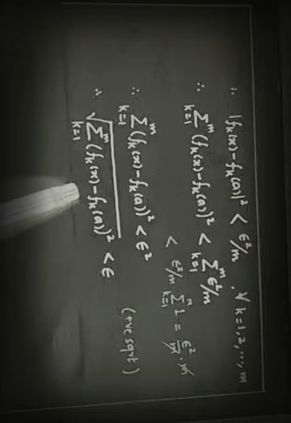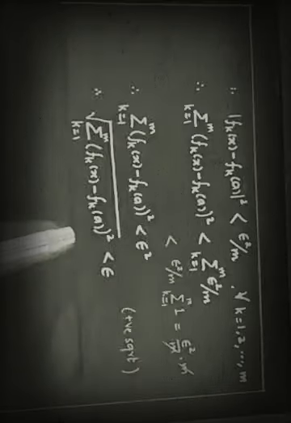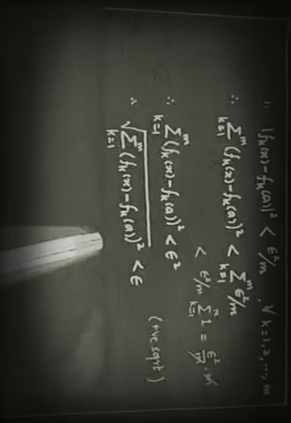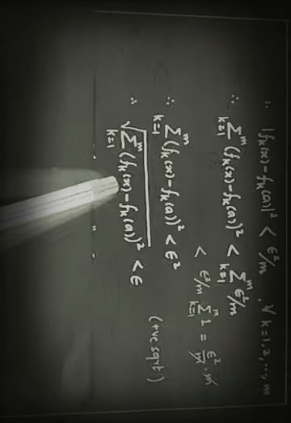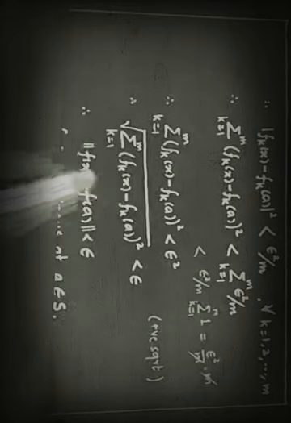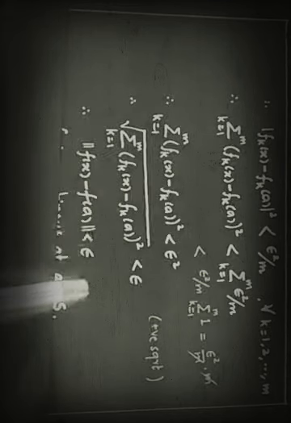What is this square root? This square root is nothing but this square root in elaborated form. This is the square root of (f1(x) minus f1(a)) square plus (f2(x) minus f2(a)) square plus up to (fm(x) minus fm(a)) square. This summation was actually the norm, which we have seen: the norm of f(x) minus f(a). The same value in short, in precise notation symbol, is this. So the norm of f(x) minus f(a) is less than epsilon.